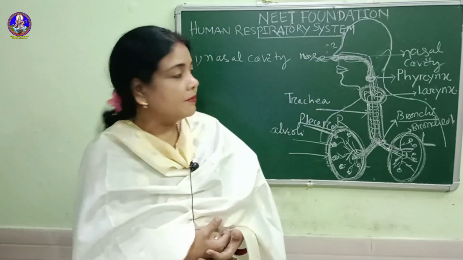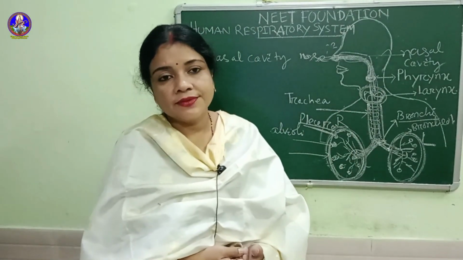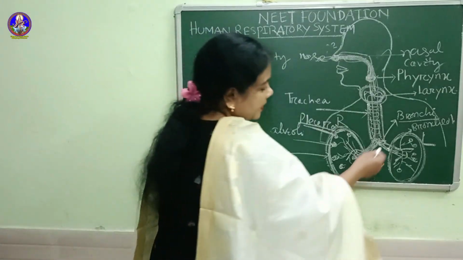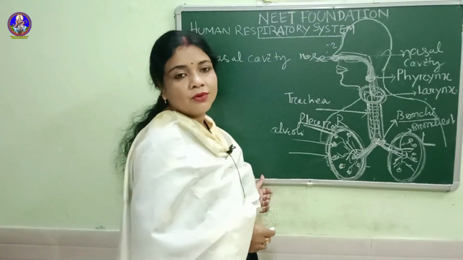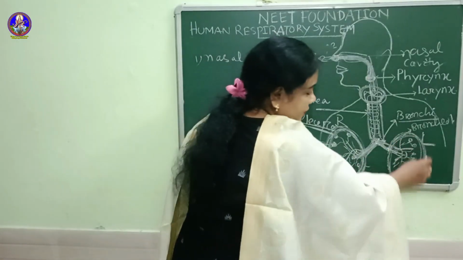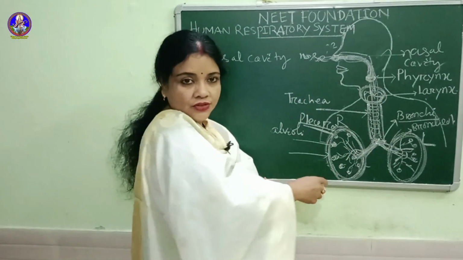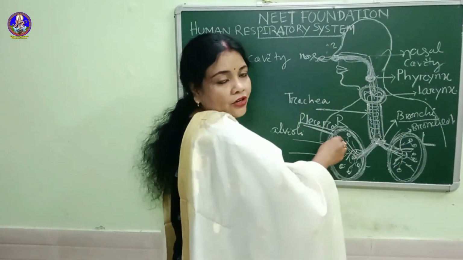If some dust remains after the larynx, it also gets trapped there. Then the last part of the trachea divides into two parts known as bronchi. The bronchi enter this spongy-like structure, which is actually our lungs. There are two lungs, the left lung and the right lung.